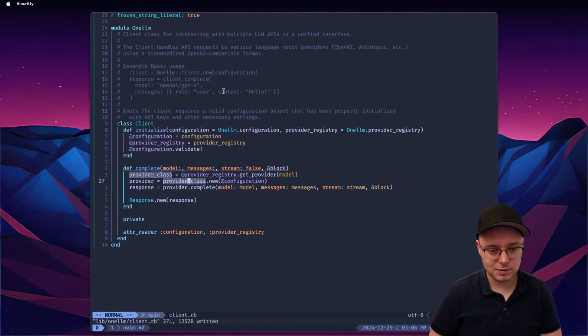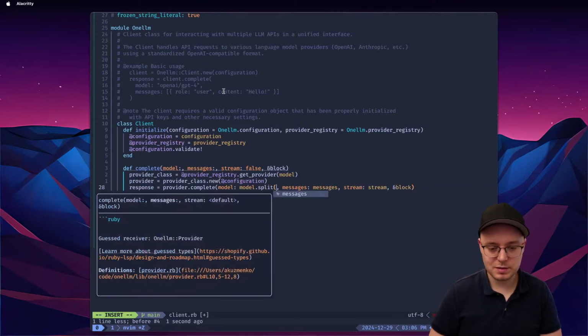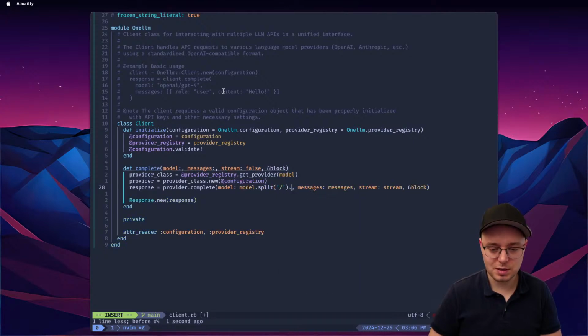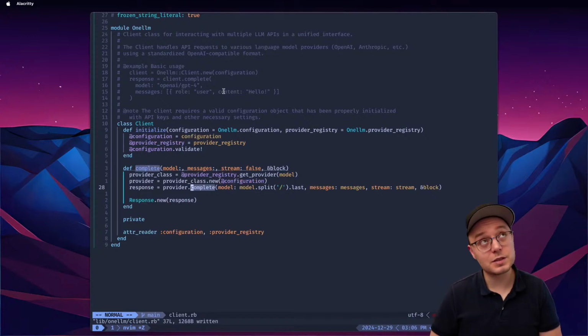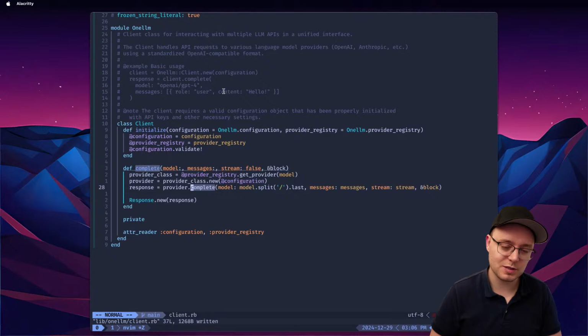So here we can fix it by doing model split slash and then last, and that's it. I mean, not technically last, one and everything after it, or we can just remove the prefix, but it's fine.